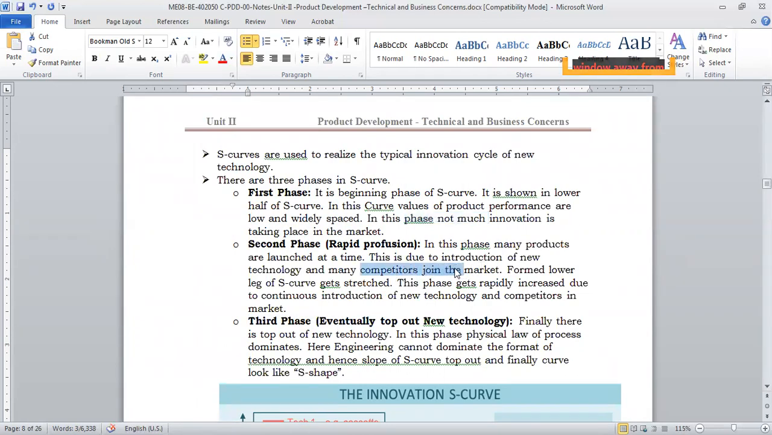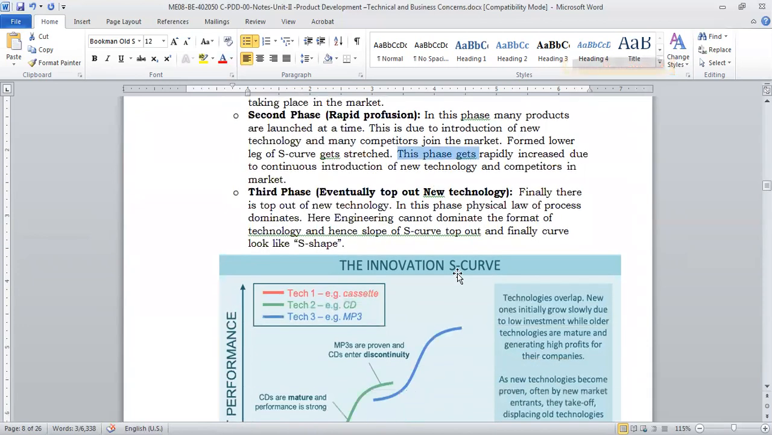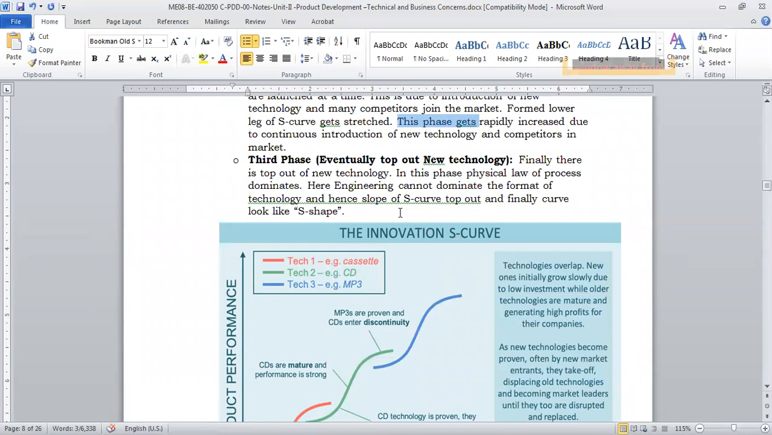Many competitors join the market, so there is a lot of competition, and your product will be used in the market a lot. It will be growing a lot. Then in the third phase, maturity and saturation are reached, a new technology comes in, and your product will slowly go out of the market.